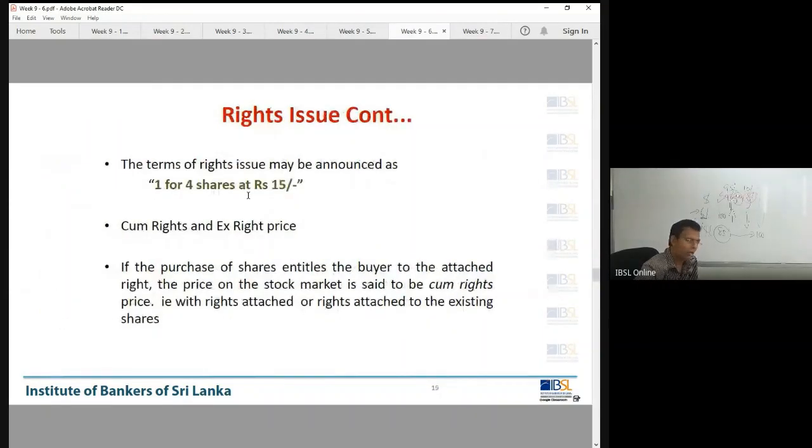Only thing, I wrote down this one: 1 for 4 shares. I just wanted to show it to you. This is how it says, 1 for 4. So always you take which price? Ex-rights, for the calculation without rights. 1 for 4 at 15. This is how it says. 1 for 4 means how many new? 1 new. You always have a lesser amount as new. 1 new.